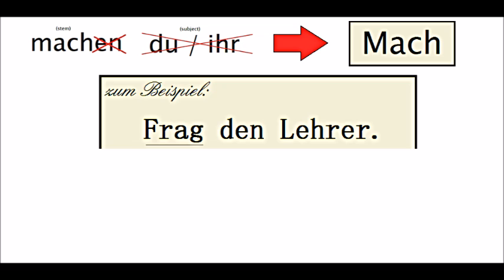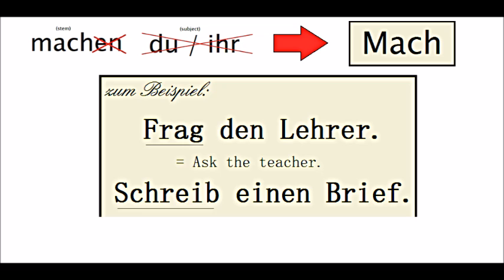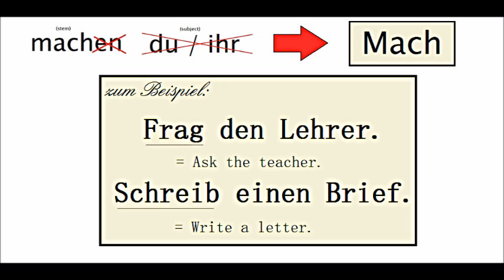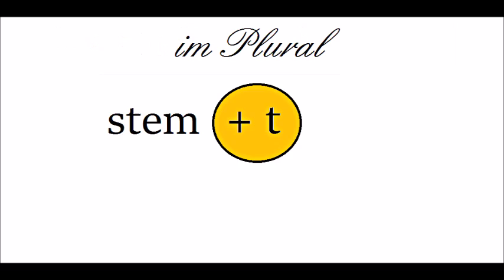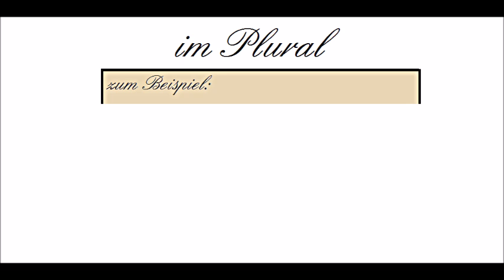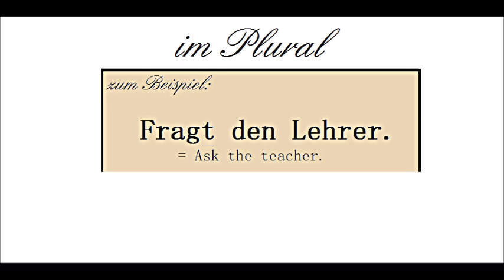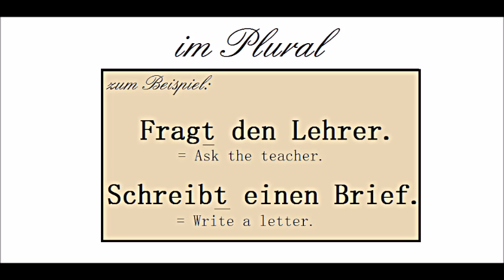Frag den Lehrer. Ask the teacher. Schreib einen Brief. Write a letter. If you want to address more than one person with a request, then you have to add a T to the verb. For example, fragt den Lehrer. Schreibt einen Brief.